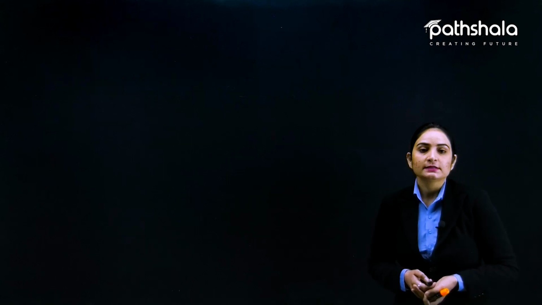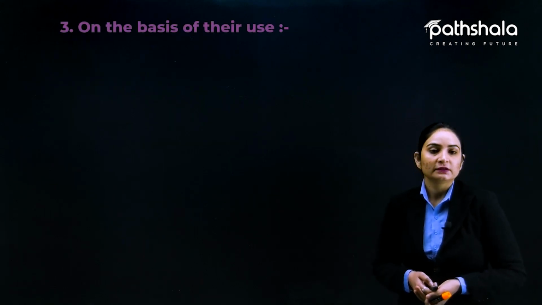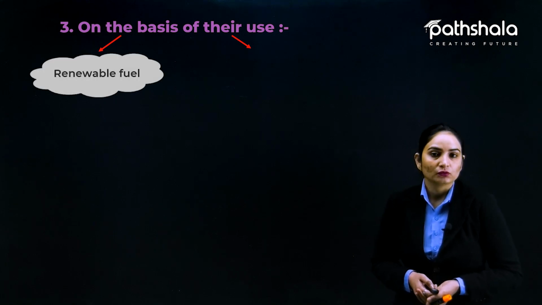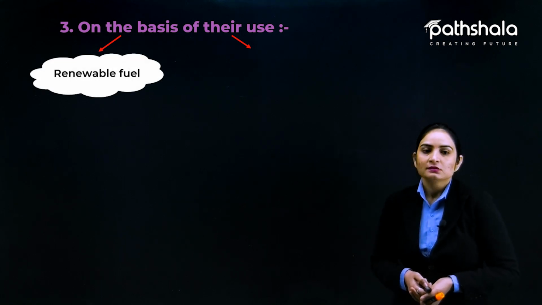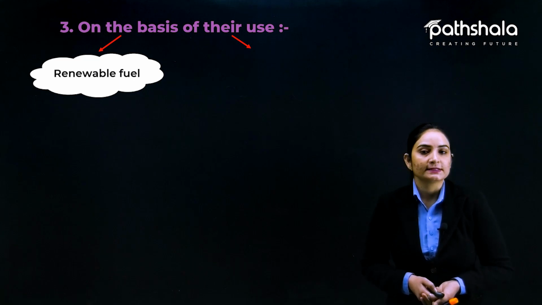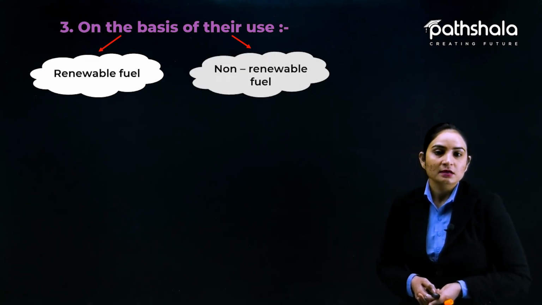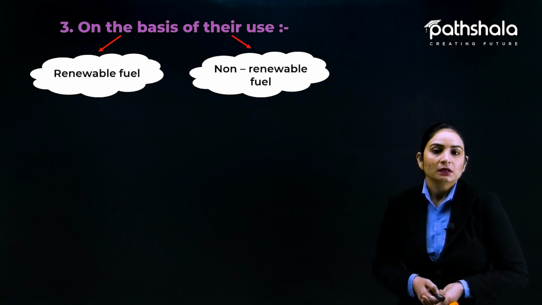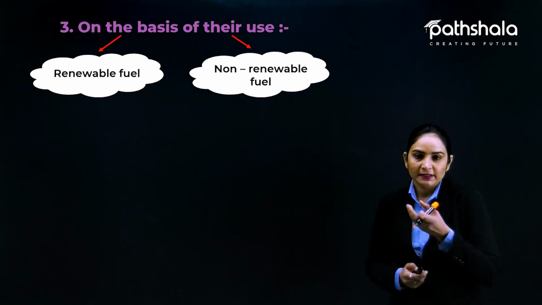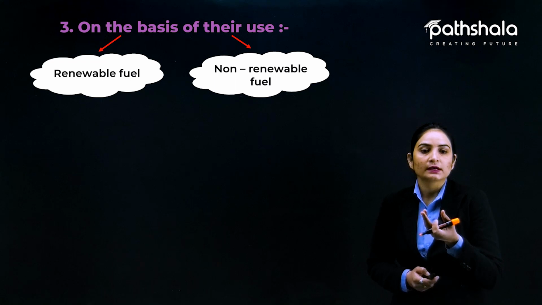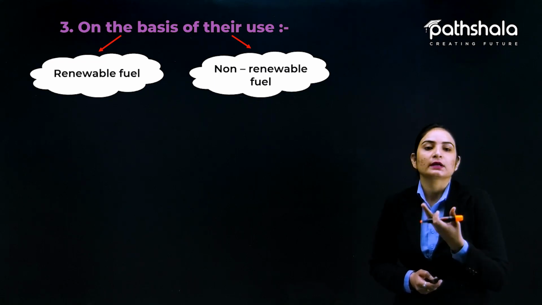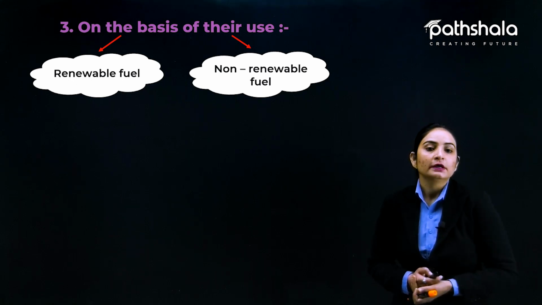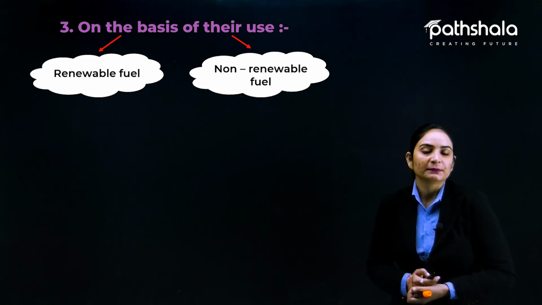Fine. So next, we need to proceed further with the third classification, on the basis of their uses. On the basis of uses, fuels are classified into two different categories. One is renewable and another one is non-renewable. Renewable, as its name indicates, means to renew, to reuse. And non-renewable are not going to be reused or renewed, making them again is not that easy.